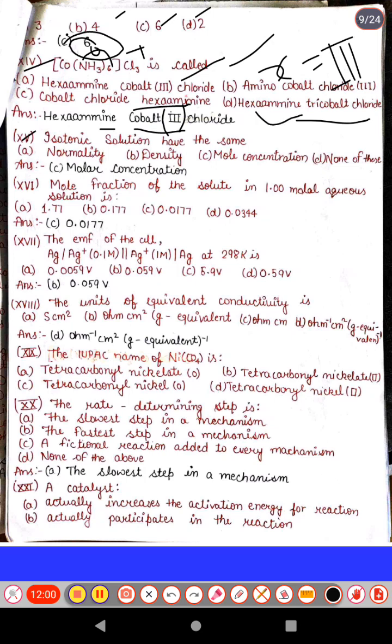Next question: isotonic solutions have the same... First option is normality, second is density, third is mole concentration, and none of these.